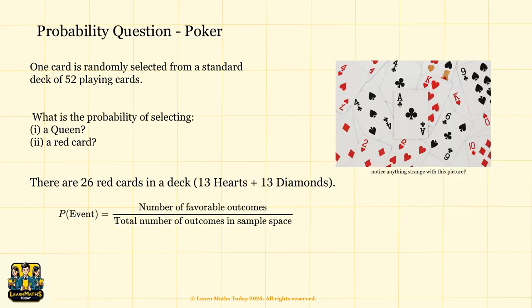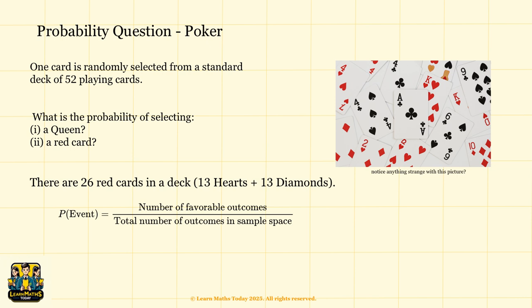Now, what's the probability of selecting a red card? Let's first find the favorable outcomes. There are 4 suits in the deck, and 2 of them are red, the hearts and the diamonds. Each suit has 13 cards, so the total number of red cards equals 13 hearts plus 13 diamonds, which equals 26 red cards.